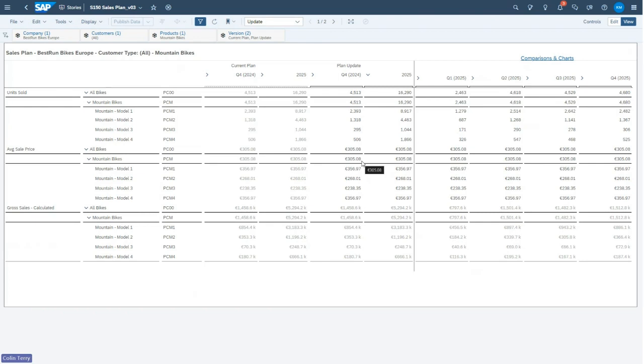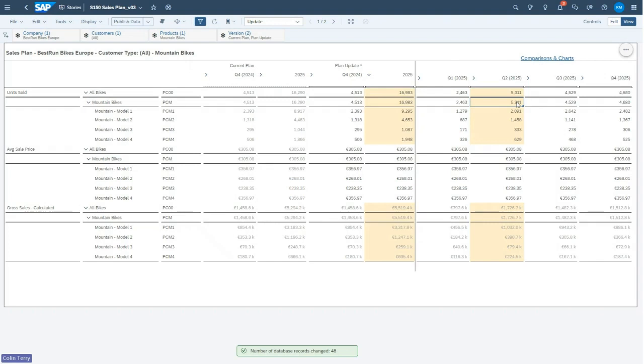Now I want to tweak my plan because I know that we've got some sales promotions going on in mountain bikes, and I can do that very easily using the planning functionality built into this. So for instance, I might know that we're expecting a 15% increase in units sold for Q2 2025. So I can go up to this cell here and I can type plus 15%, hit enter.